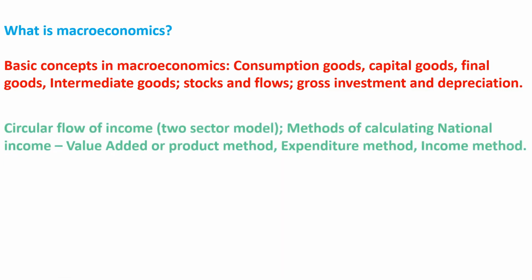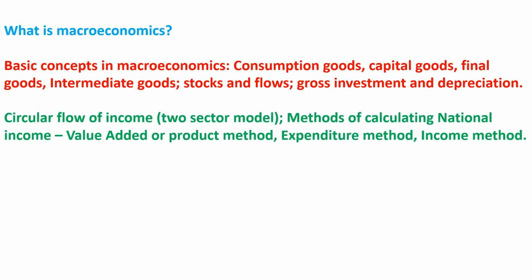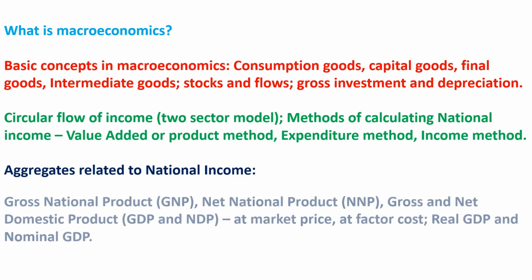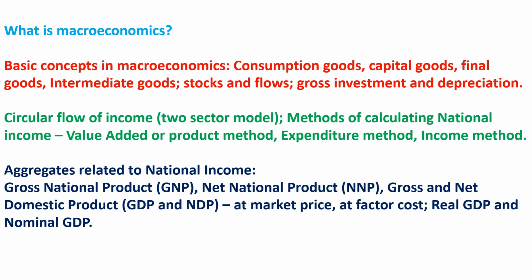Circular flow of income. We will study two sector model only. Methods of calculating national income: value added or product method, expenditure method, income method. Aggregates related to national income: gross national product GNP, net national product NNP, gross and net domestic product GDP and NDP at market price, at factor cost.